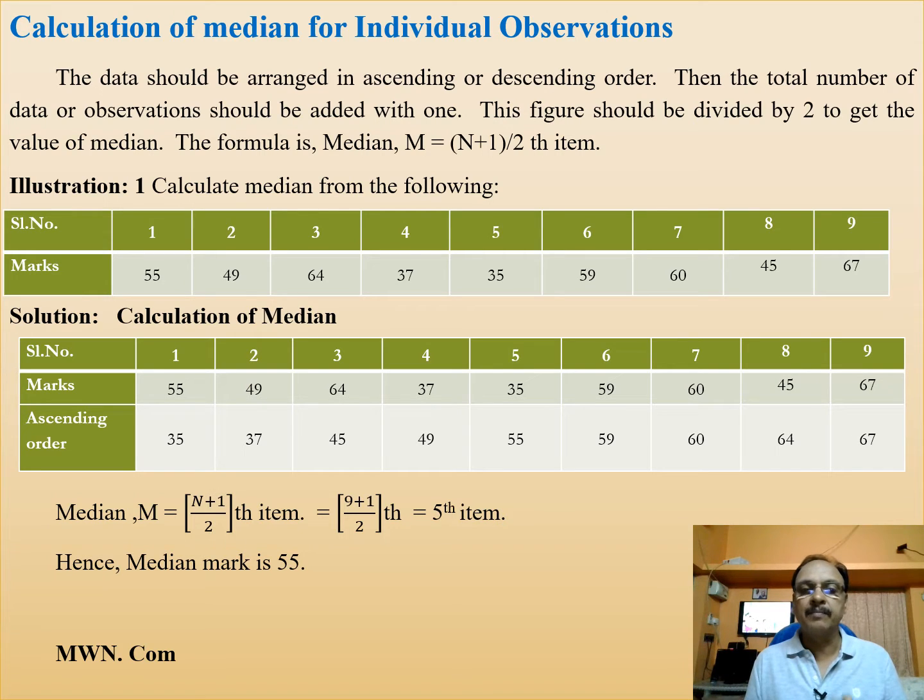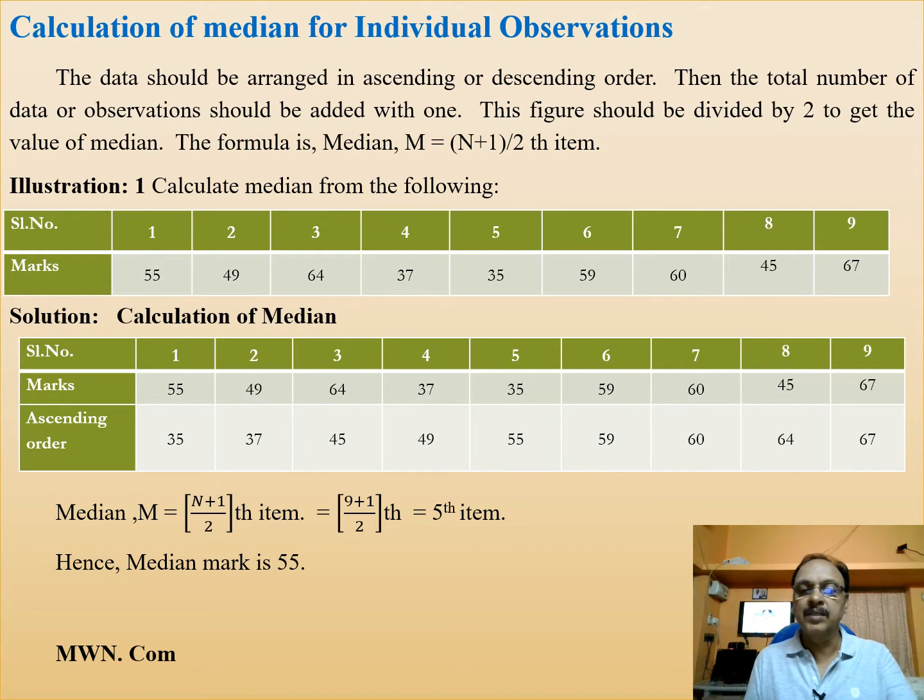From this illustration you find the marks of 9 students, and these marks are not arranged in ascending order or descending order, because 55 is there, then 49, then increasing. Then you have to arrange that data in ascending order.